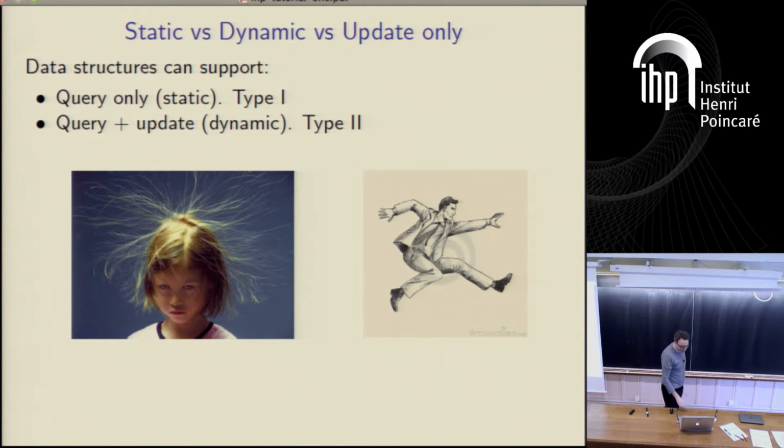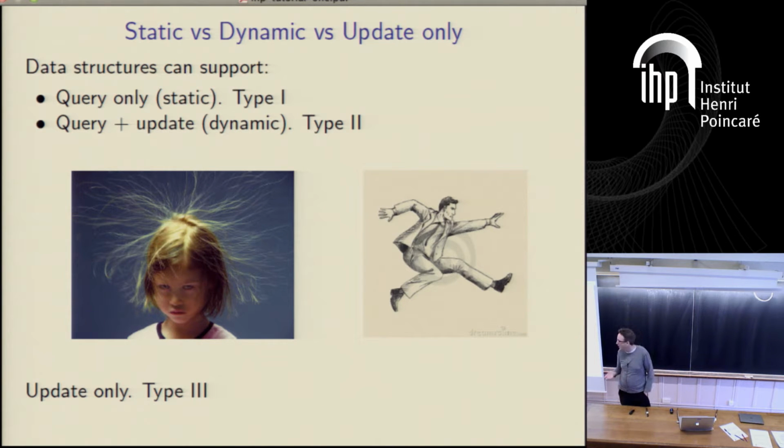But our streaming problems, which I'm going to introduce in a moment, are in some sense type 3, or you might say type 2a, where we're only going to do updates. You might think, if you only do updates, how do you get an answer? Well, there will be a query, but it's always exactly the same query. There aren't different sorts of queries. So it's really a quite extreme subcase of type 2, or you might call it type 3. So these are update-only data structure problems, and it makes a difference to the techniques, or the way you have to think about it, for lower bounds.